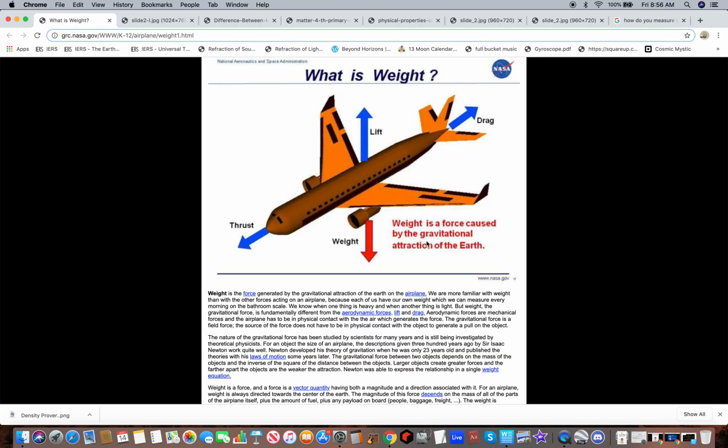So let's go back to this. So we're back to weight is force caused by the gravitational attraction of the Earth. So everything, mass is part of everything except for weight. Mass, the one thing that's separate from mass, is weight. So mass is involved in everything except for weight.